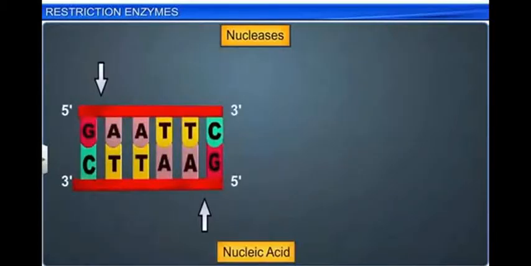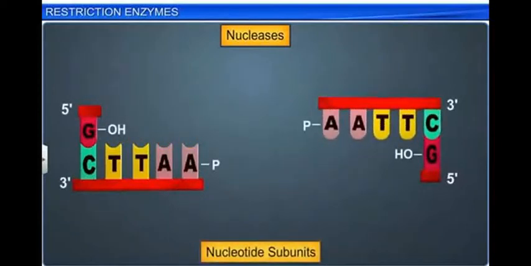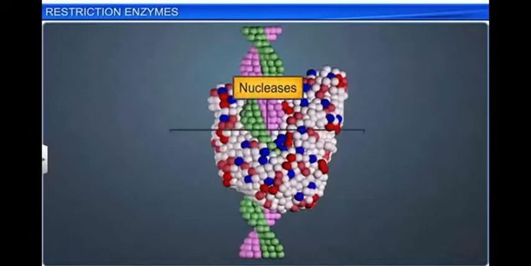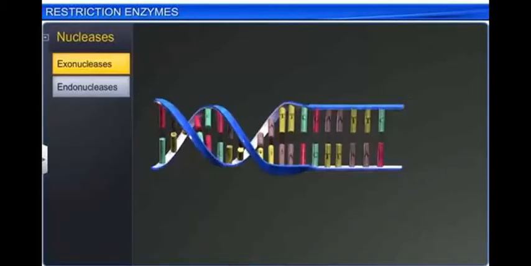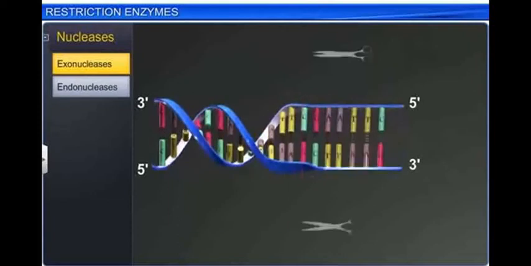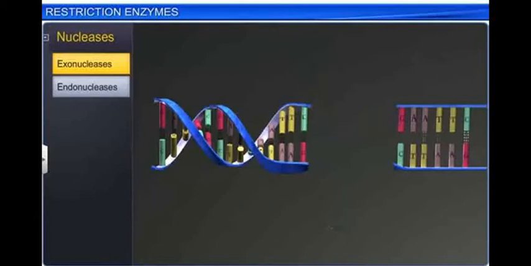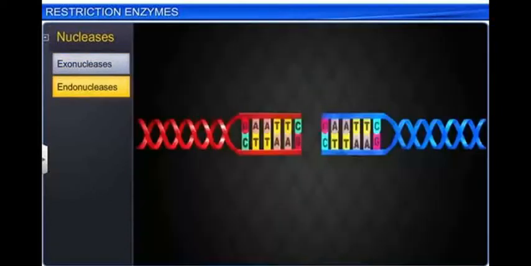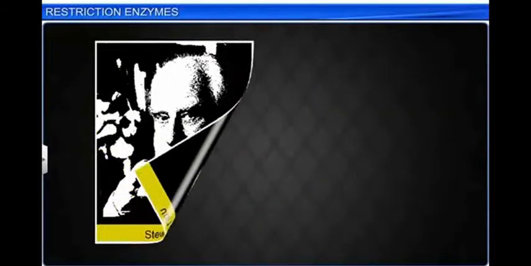They have the ability to cleave the phosphodiester bond of the subunits of nucleic acid. These nucleases are divided into two types: exonuclease and endonuclease. Let's see exonuclease first. Exonucleases are enzymes which recognize nucleotides one at a time and cut at the end of the sequence, whereas endonucleases cut the internal phosphodiester bond, in between the segment.